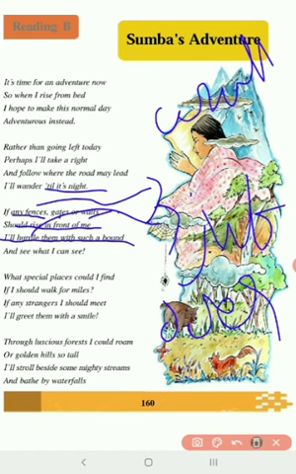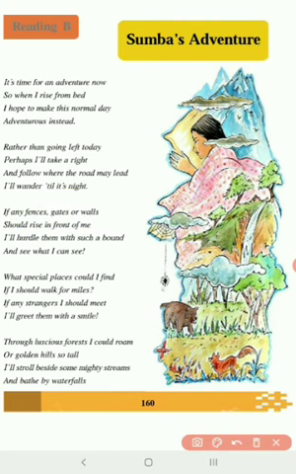You see, usually children, they do this. Whenever they come across a kind of small barrier or something, they always have got the tendency to jump over the barrier. So that we call as hurdle. Hurdle means to jump over. So she says, when I encounter any walls, any gates, any fences, I will simply hurdle them with such a bound.